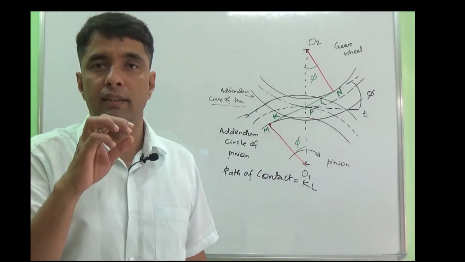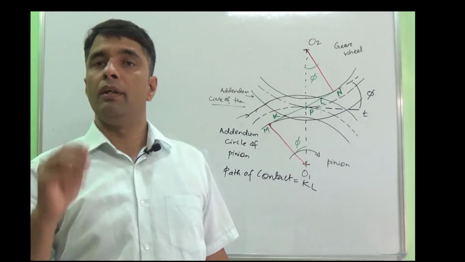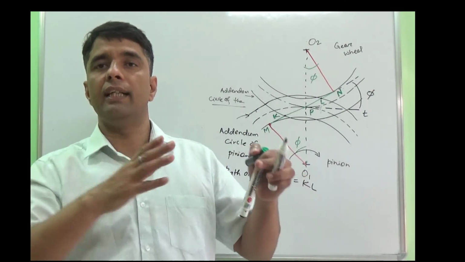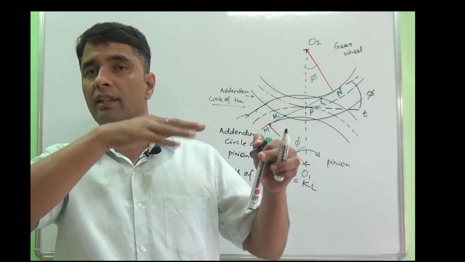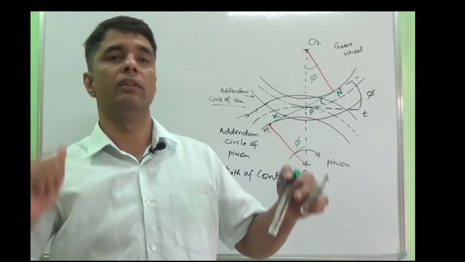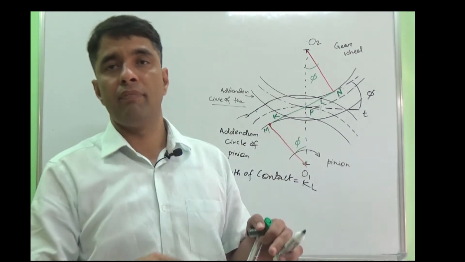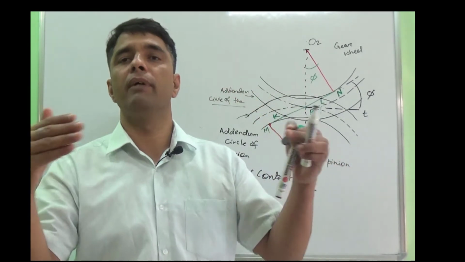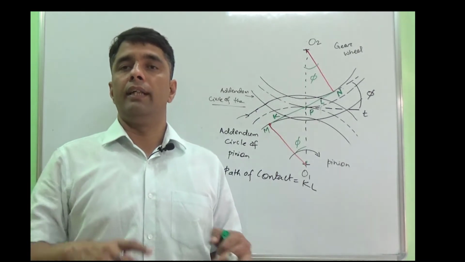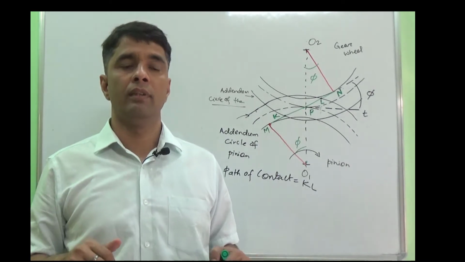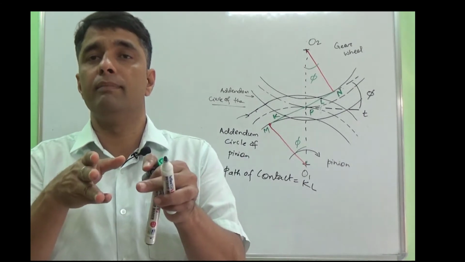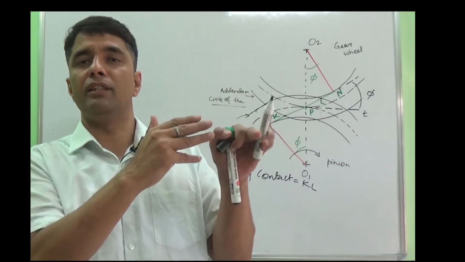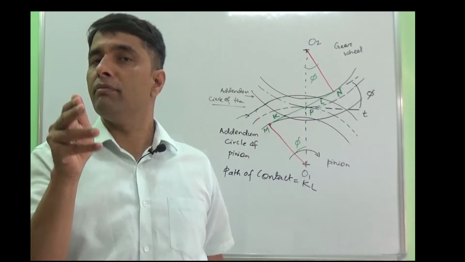So what is interference? Let me give you one simple example. If you are moving on a straight highway and the lanes are decided, that if you are moving at 100 km per hour, go on this lane, 200 km per hour, then go on this lane. If you switch to a lane which is not supposed to be yours, then you may collide with some other vehicle. So if I leave my limit and enter someone else's area, there is a chance of clashing, a chance of interference.